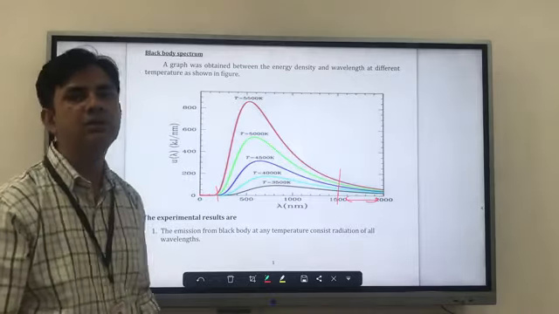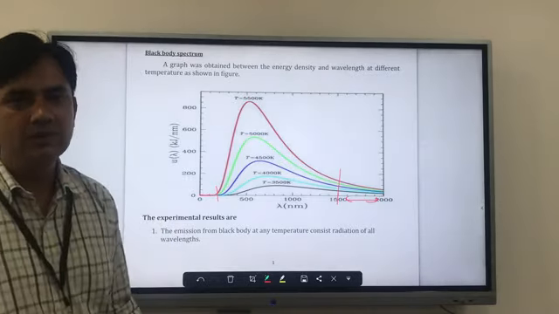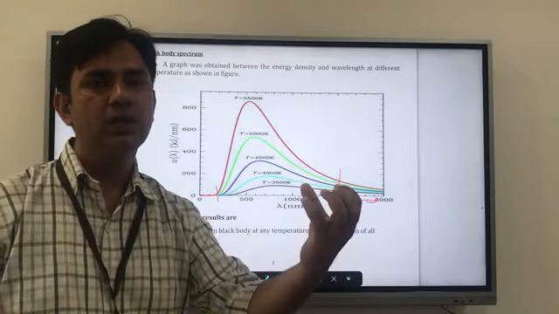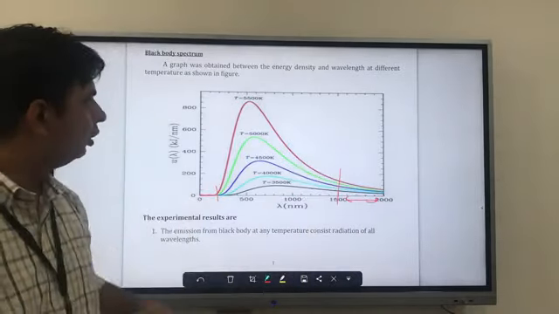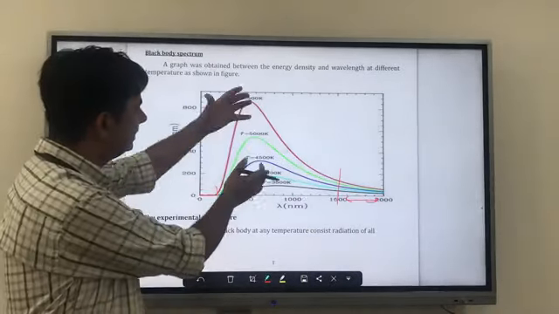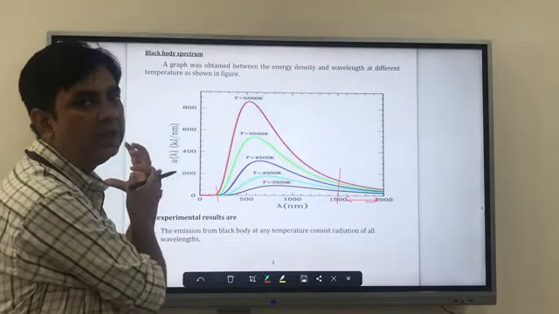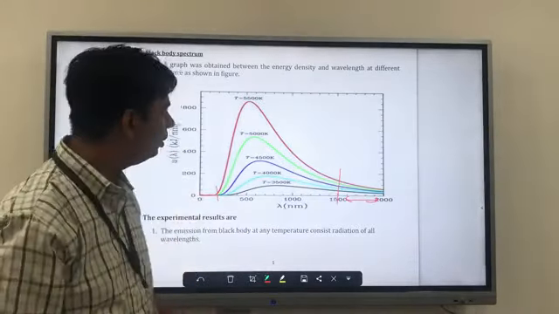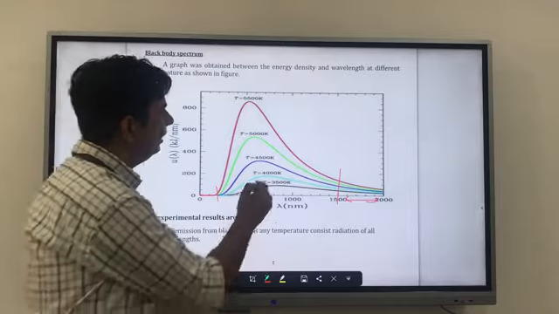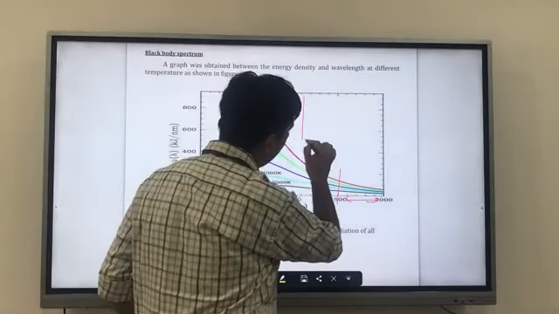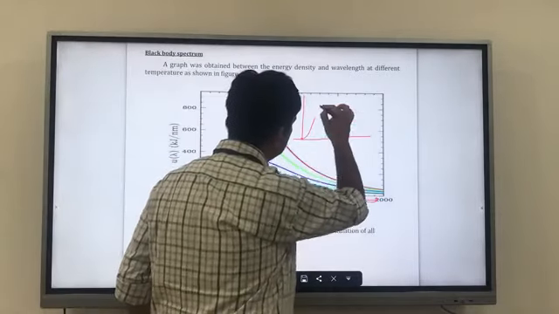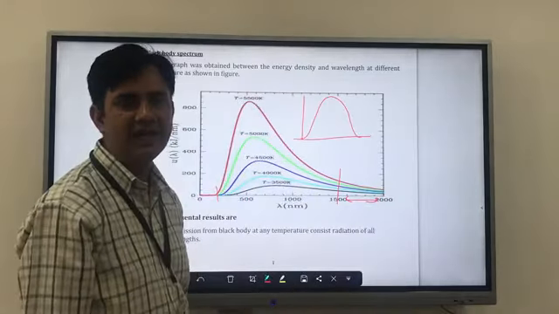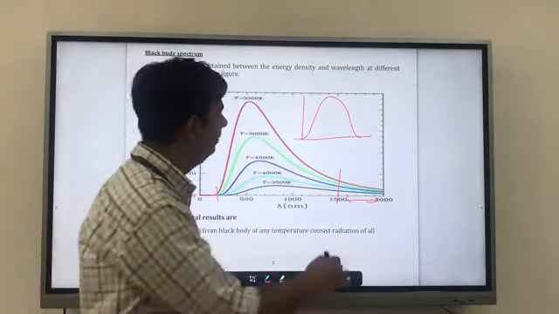But what you observe when you heat a body to a very high temperature is that all the peaks get shifted towards a lower frequency. This is low frequency and this is high frequency. One ideal case should be a bell shape.